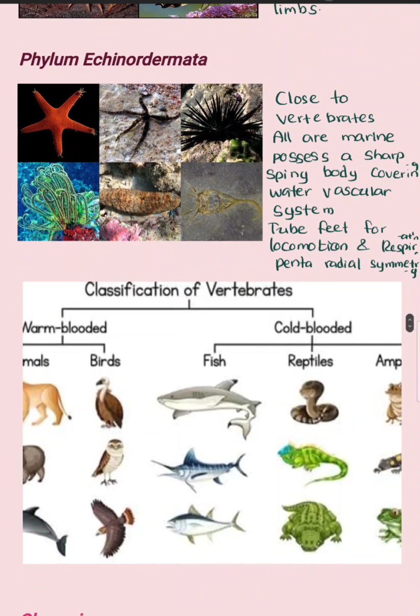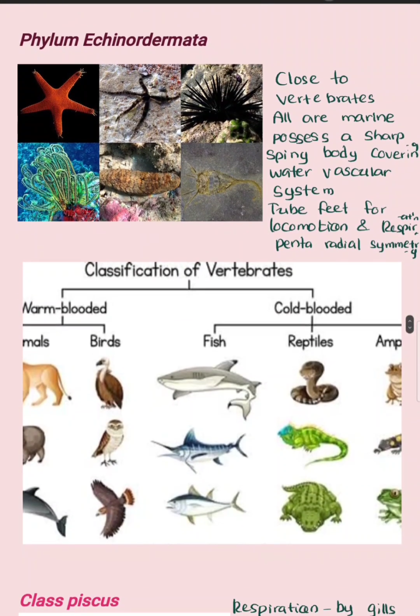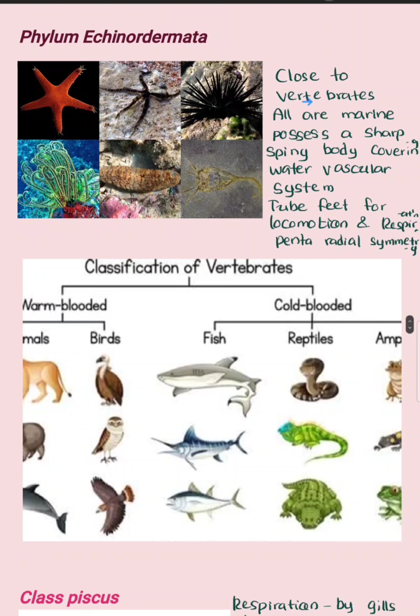The last invertebrate group is phylum Echinodermata. All of the echinoderms live in marine water, and they are the closest invertebrate group to the vertebrates. It is so important in the evolutionary process.